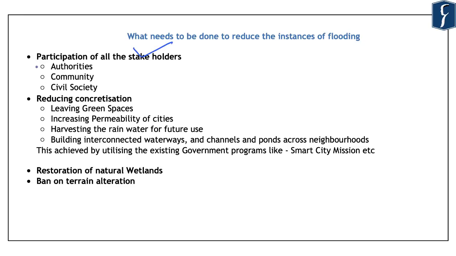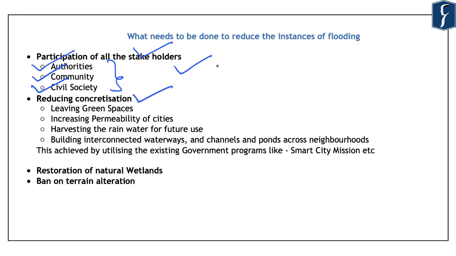This includes the municipal authorities, the people who are a part of that city, and also the civil society. With the participation of all the stakeholders, there need to be concerted and focused investments on handling the issue of urban flood, which will include the management of energy and resources in the urban areas.